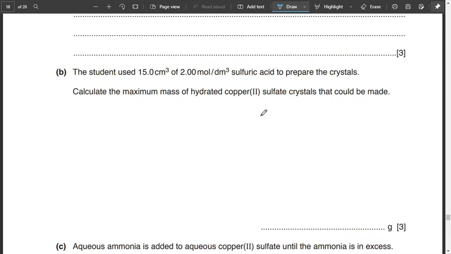Since we have 15 centimeter cube, we do 15 upon 1000 into 2 mole per decimeter cube. The formula is very obvious: concentration multiplied by volume gives the number of moles. So the number of moles is 0.03.